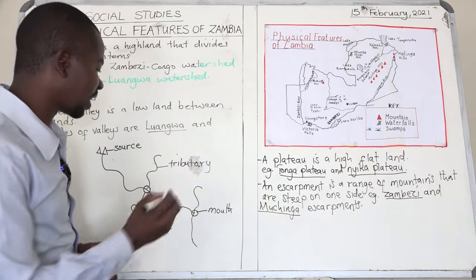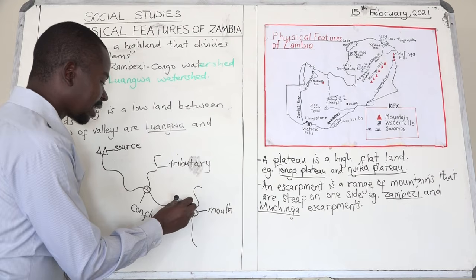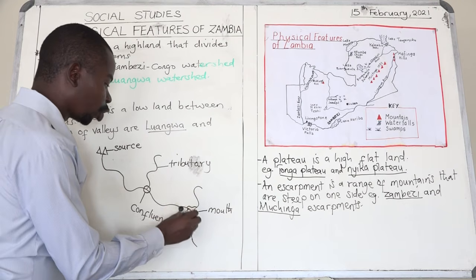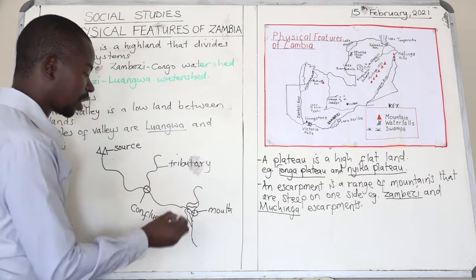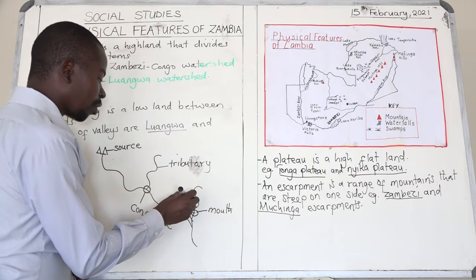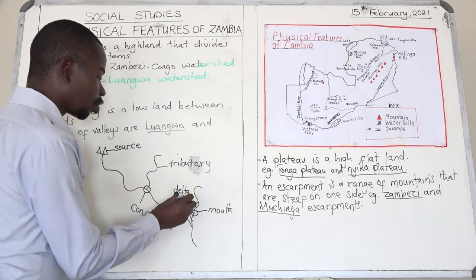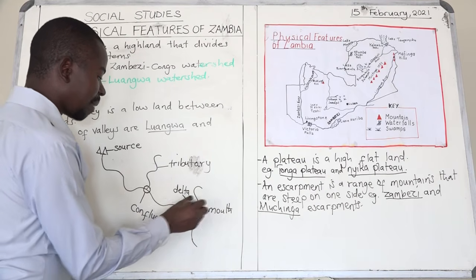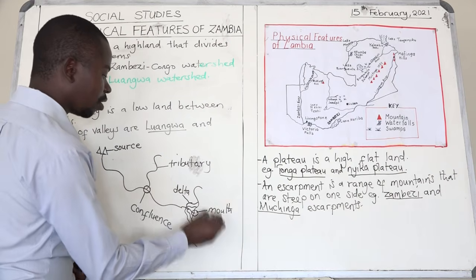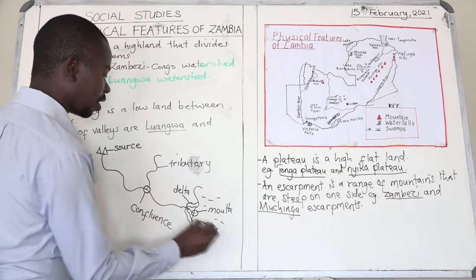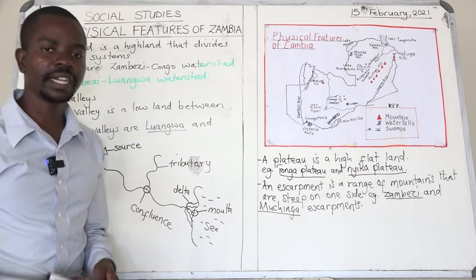So boys and girls, there are some rivers which make small streams before joining a sea or ocean. These small streams that are made by a river before joining a sea or ocean are known as a delta.